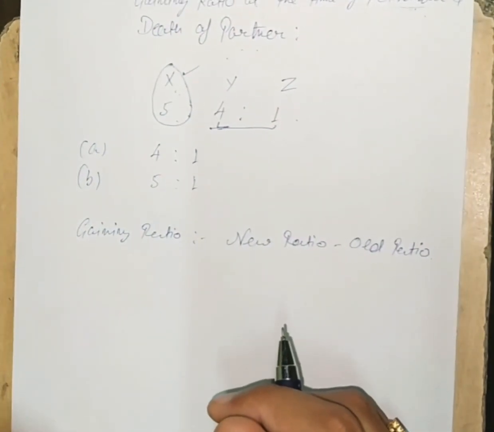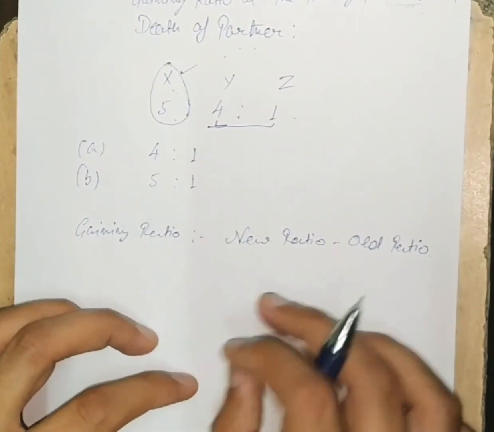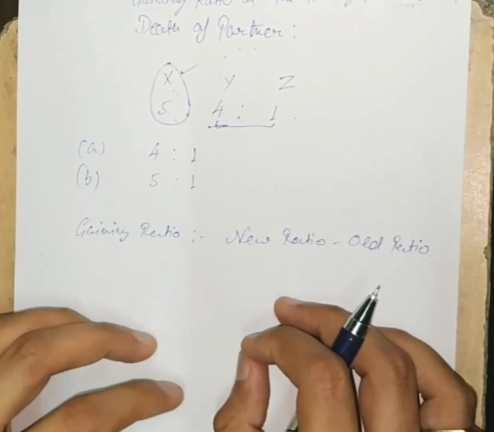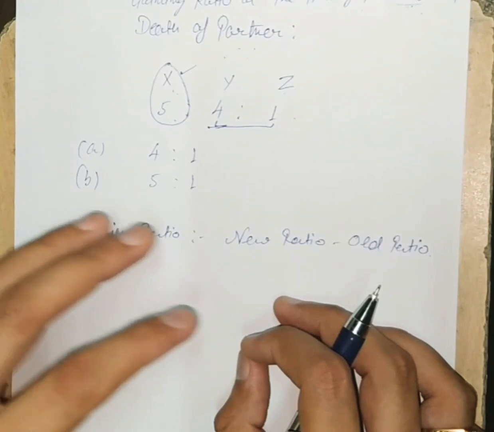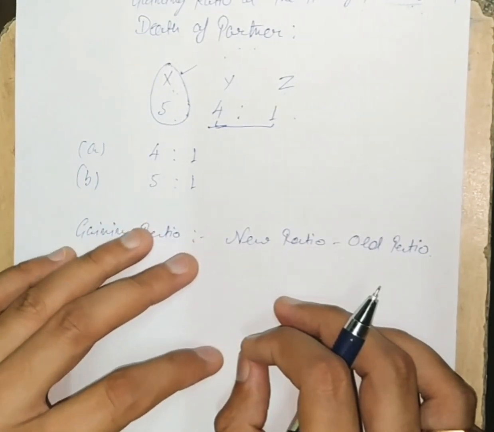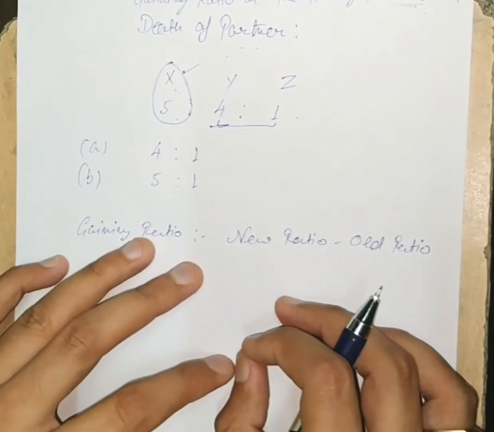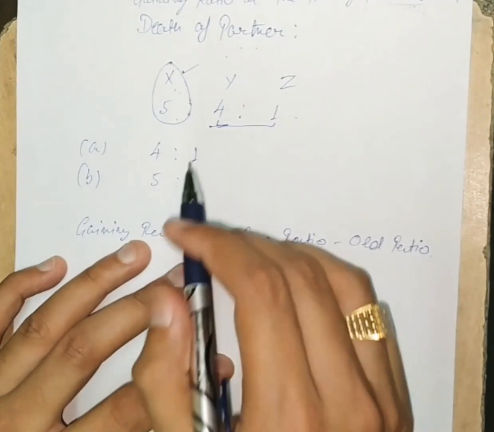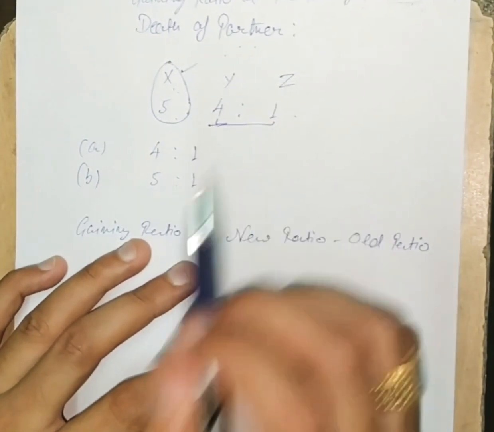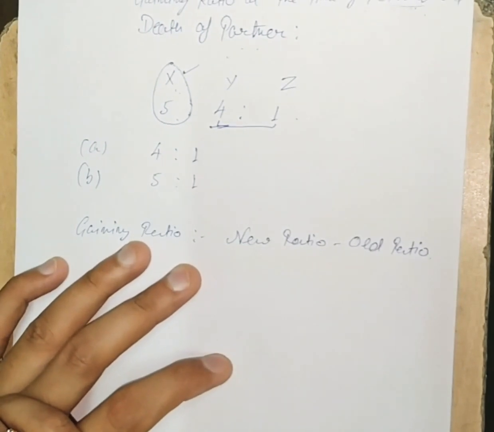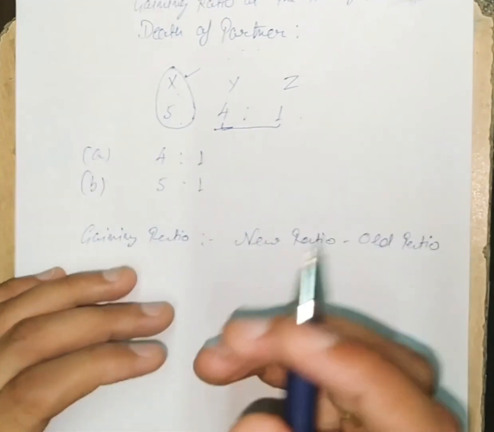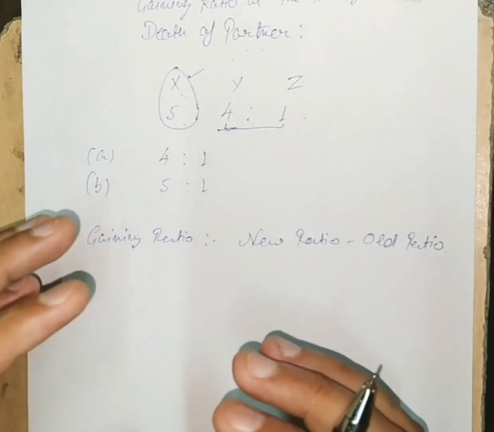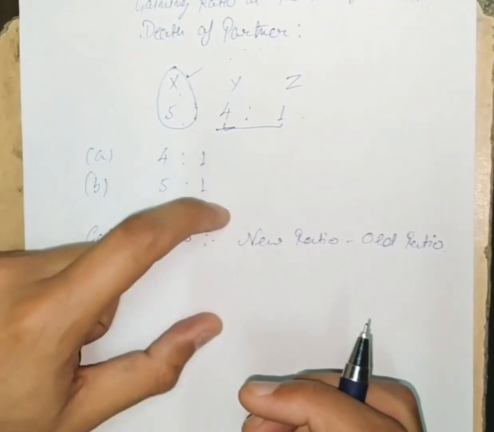Dear students, one thing you must keep in mind is that if nothing is mentioned about the new ratio or any proportion of gain, then the existing ratio between the continuing partners will be their gaining ratio. For proving this truth, I am taking this example.